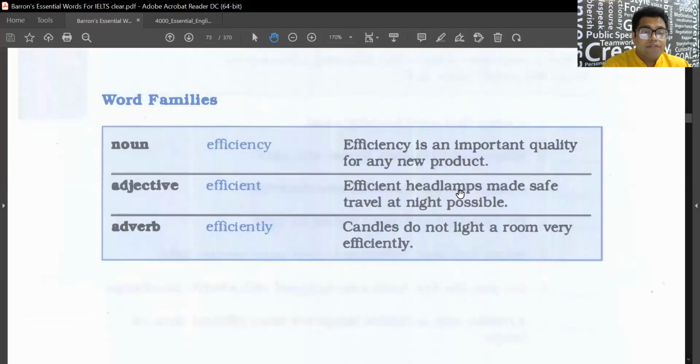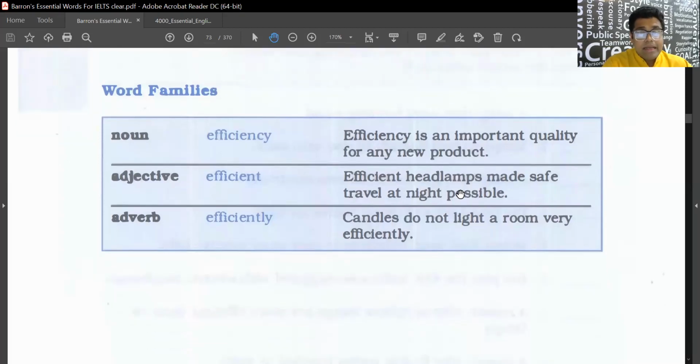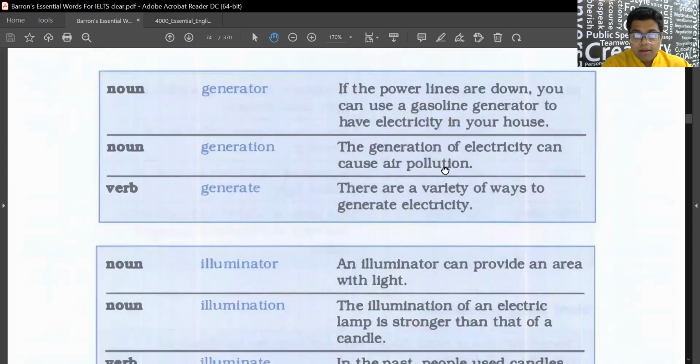Okay, I'll start again. So efficiency, efficient, and efficiently. Efficiency is an important quality for any new product. Efficient headlamps made safe travel at night possible, and candles do not light a room very efficiently. Generate. If the power lines are down, you can use a gasoline generator to have electricity in your house. The generation of electricity can cause air pollution, and there are a variety of ways to generate electricity.